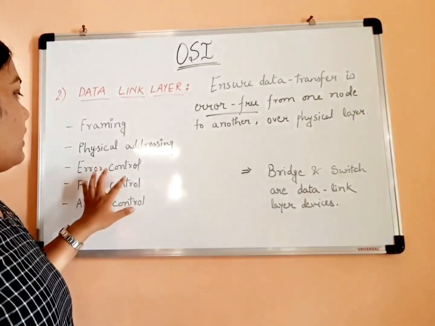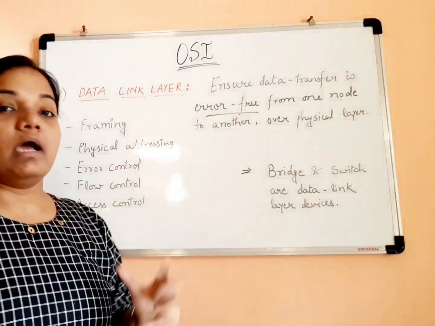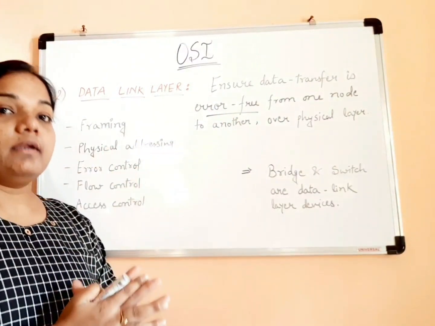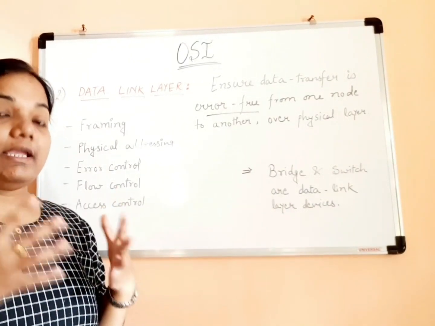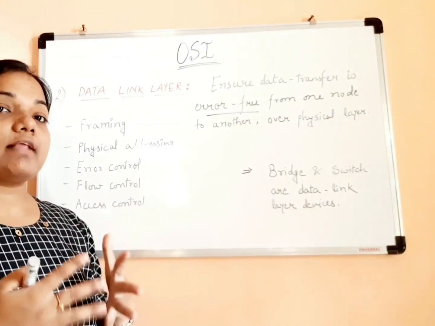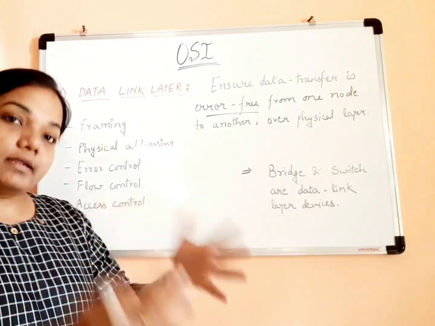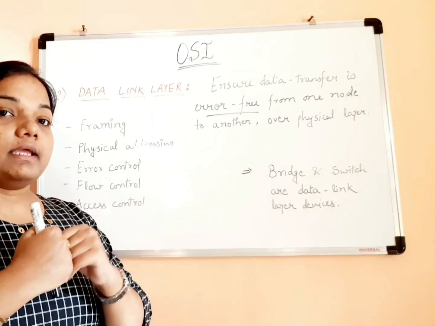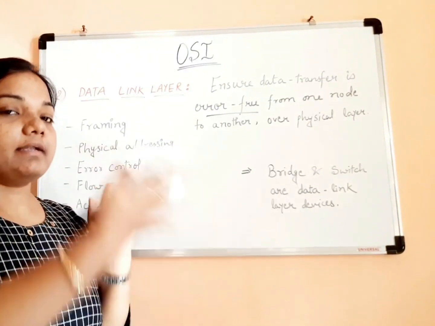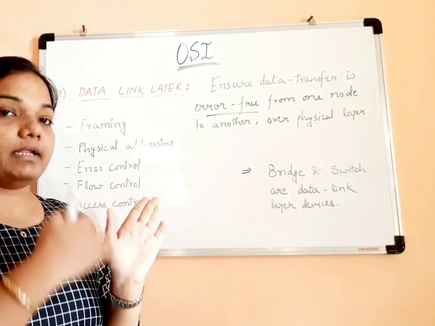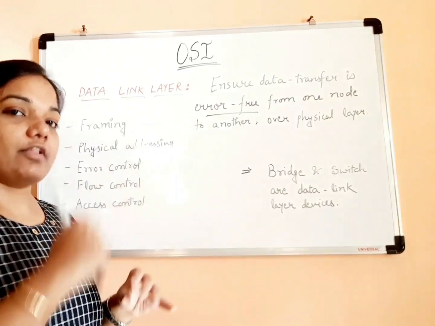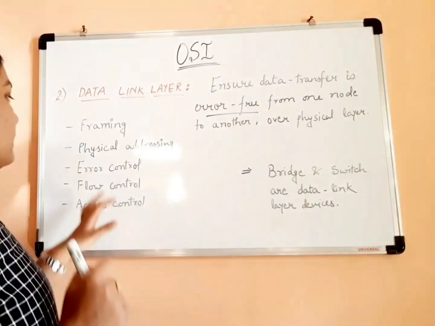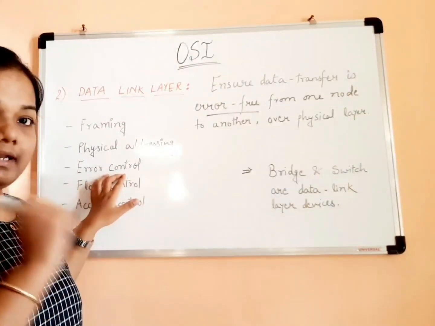Then we have error control. As I told you, in the data link layer, whatever data we have received from the physical layer is checked to see whether it is error free or not. In case any error is detected, it tells the sender that this is the error, we cannot accept it. It discards the data, and then the data is supposed to be transferred again. So this is how it does error controlling in the data link layer.